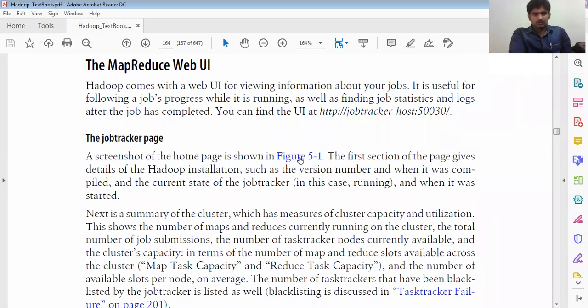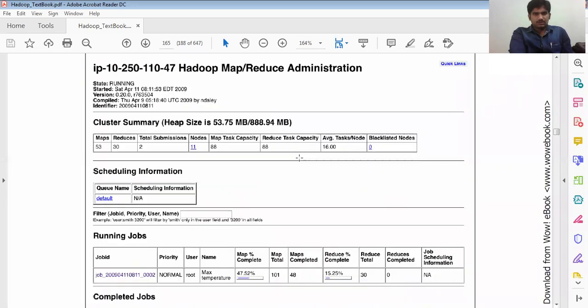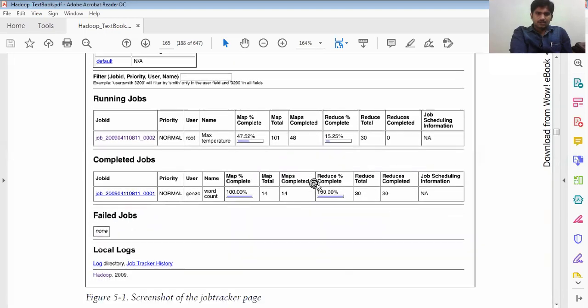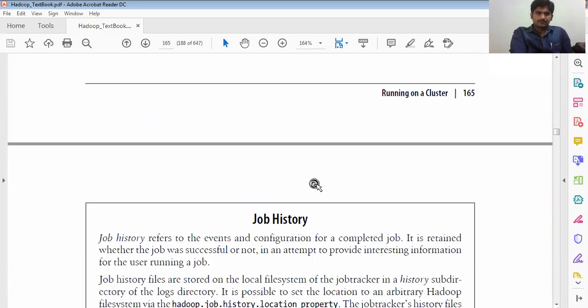It shows the IP, the status as running, the time and date it started, and which version is running. In the cluster summary, we see how many maps there are: 53 maps, 30 reduces, and a total of 2 submissions. The total number of nodes is 11, with the map tasks, the time taken, the data size, and the running jobs.